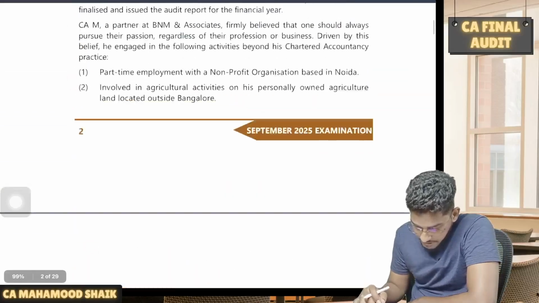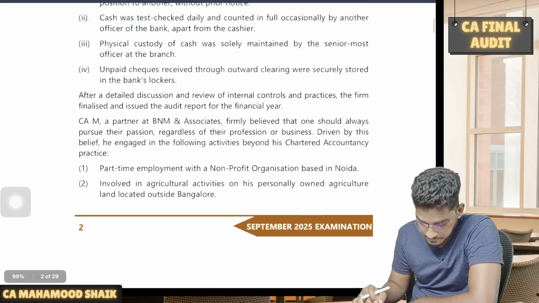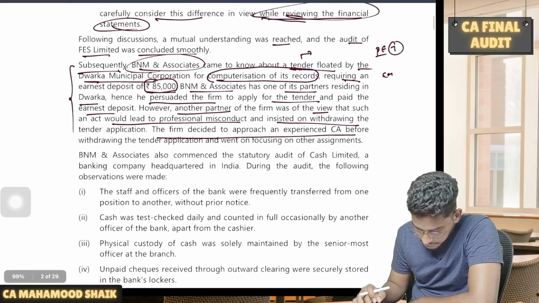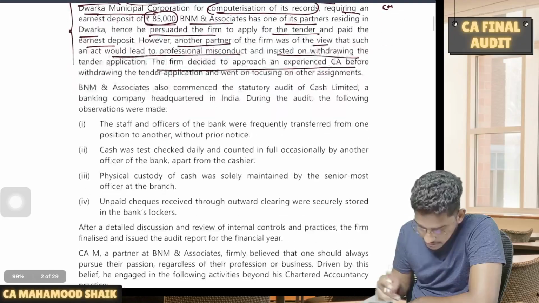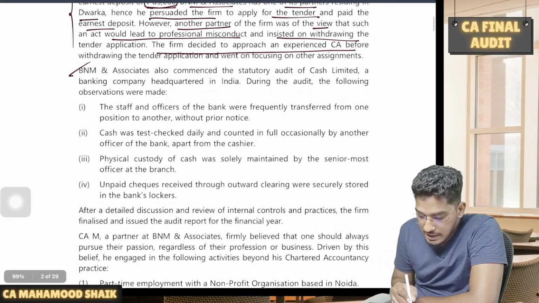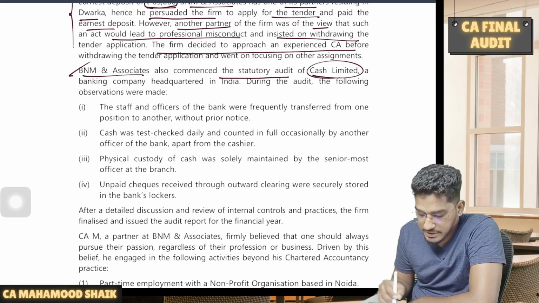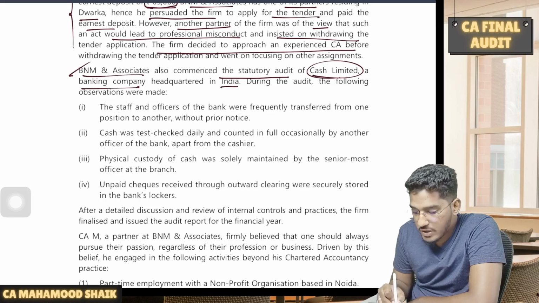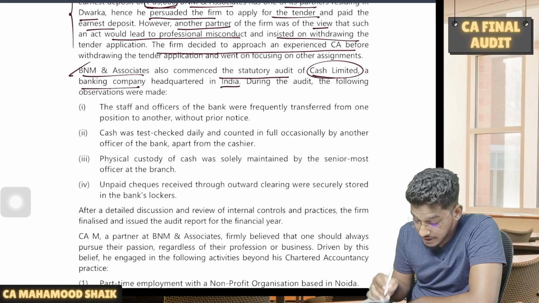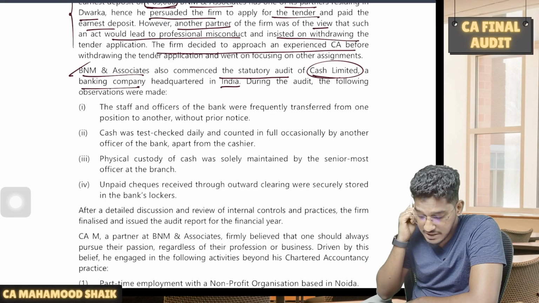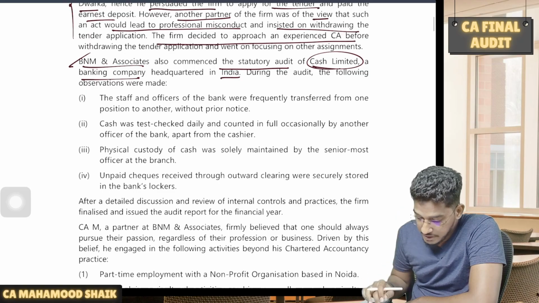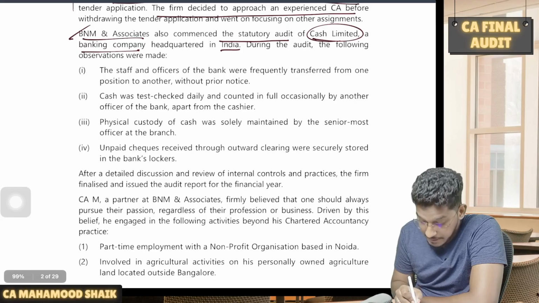Next, coming to the next thing. Let us have a look at the next few facts. B&M Associates also commenced the statutory audit of Cash Limited, a banking company headquartered in Delhi, India. So they are conducting an audit of Cash Limited, which is a banking company. During the audit, the following observations were made.